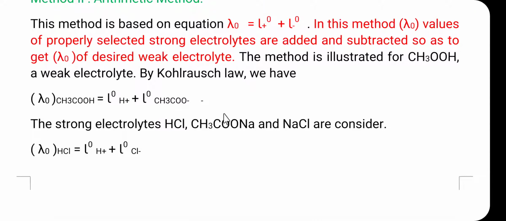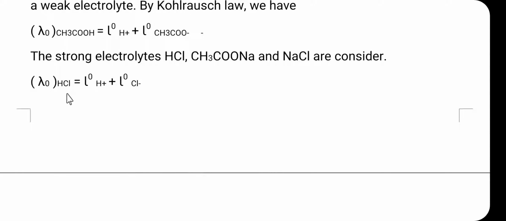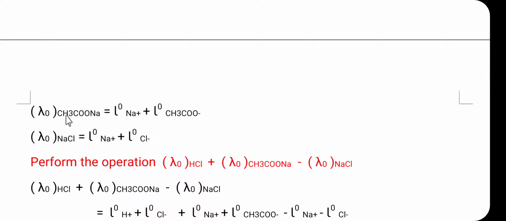Which strong electrolytes do we have to select to find out the lambda 0 for acetic acid? These are the three strong electrolytes. Number one is HCl, second is sodium acetate, CH3COONa, and third is NaCl. As per the Kohlrausch law equation, we can write the lambda 0 for HCl. This is the equation for the lambda 0 for HCl. A similar equation can be written for sodium acetate: the equivalent ionic conductance for the Na plus ion at infinite dilution plus the equivalent ionic conductance for the acetate ion at infinite dilution. And this is the equation for NaCl.